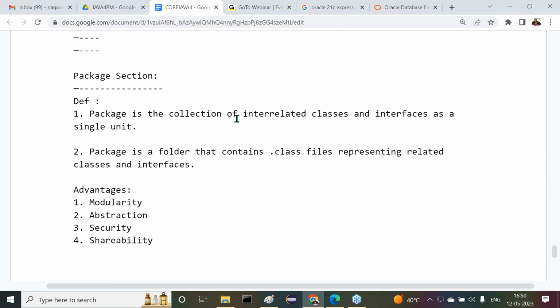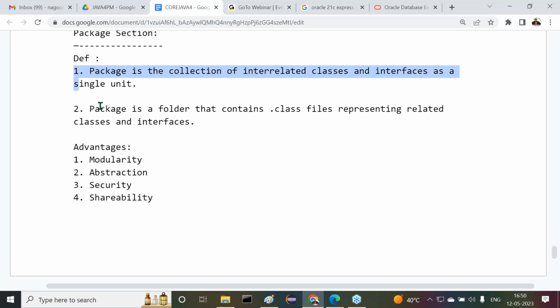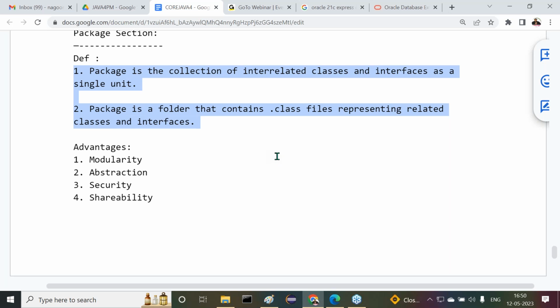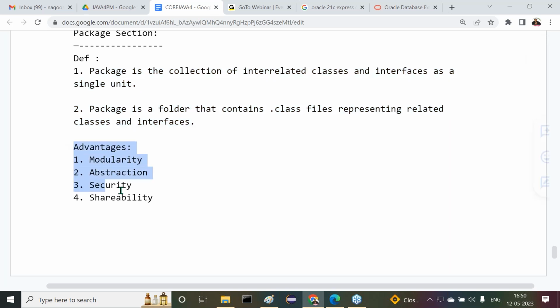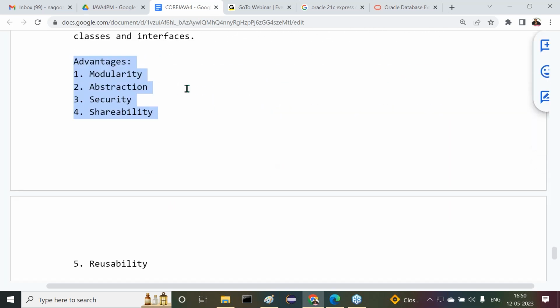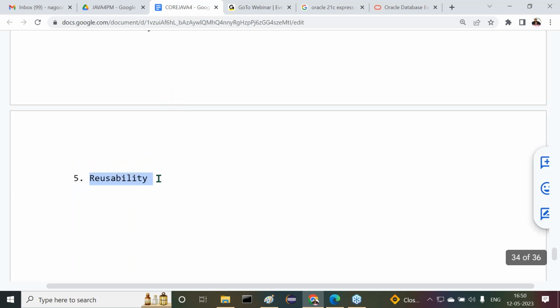First of all, in the package section, definitions for the package I'm asking. 2 definitions are given. Now tell me what are the 2 definitions? Package is the collection of interrelated classes and interfaces as a single unit. Next one is what? Package is a folder that contains dot class files representing related classes and interfaces. Then advantages of packages. What are the various advantages of package? Modularity, abstraction, security, shareability, and reusability. Got it or not?